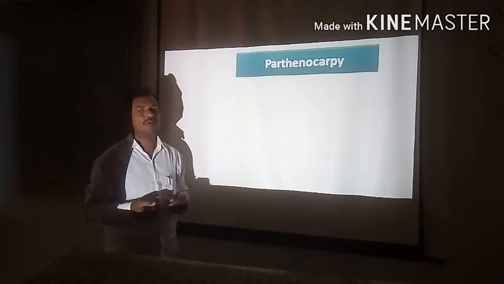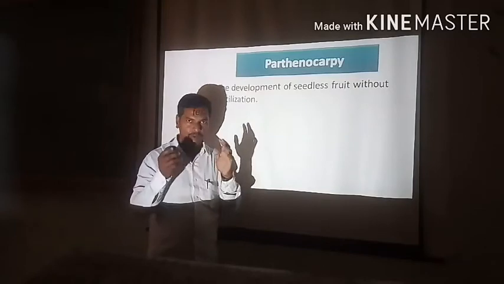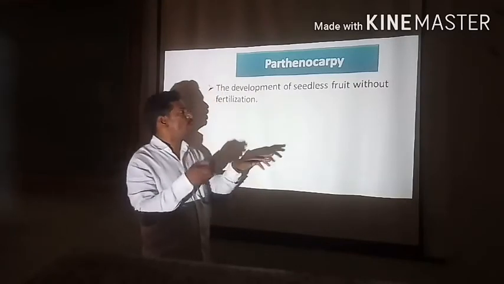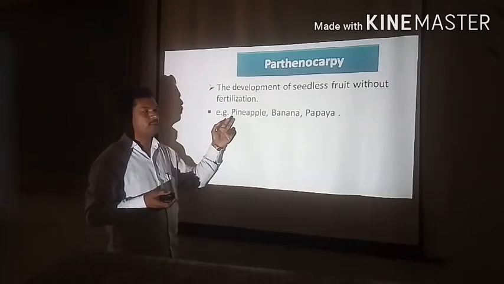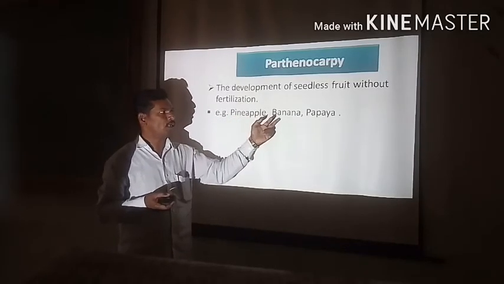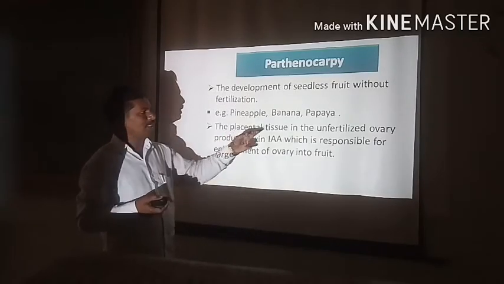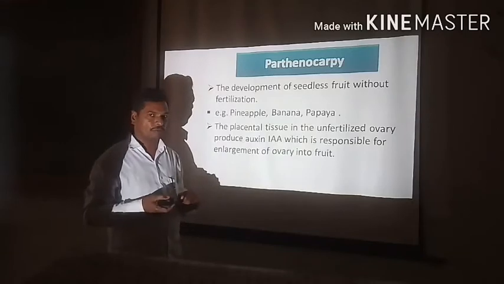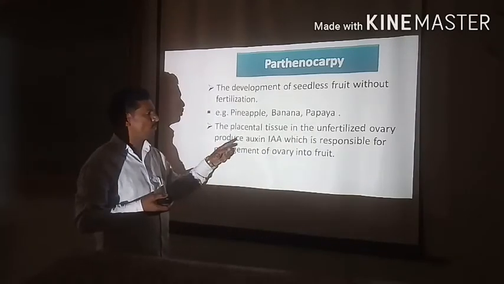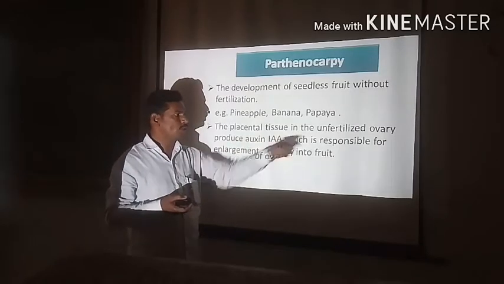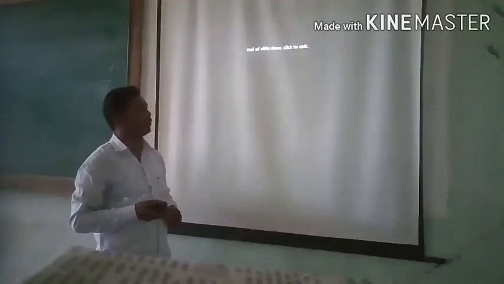Now we discuss what is meant by parthenocarpy. The development of seedless fruit without fertilization is said to be parthenocarpy. It takes place, for example, in pineapple, banana, papaya, etc. What happens exactly? The placental tissue in the unfertilized ovary produces the auxin IAA, which is responsible for enlargement of the ovary into fruit. This is the exact mechanism.